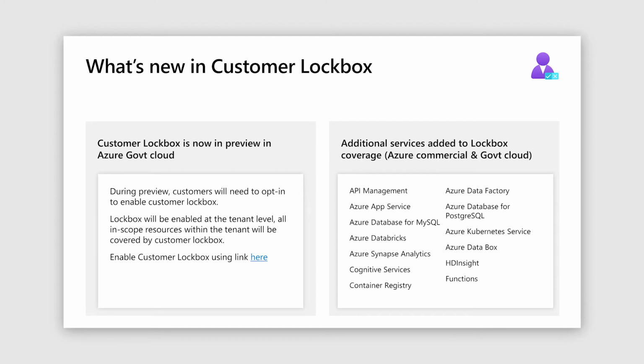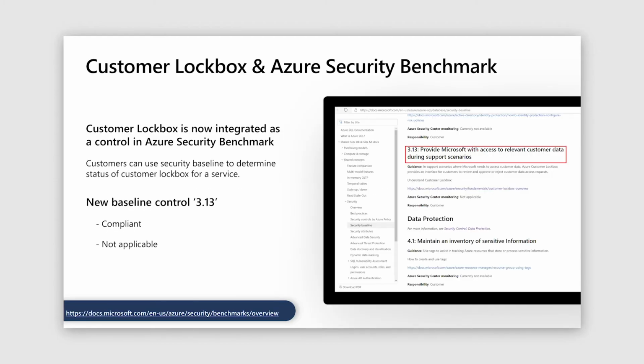So we are now announcing Customer Lockbox integration with Azure Security Benchmark as well. We have a new baseline control introduced, the Azure Baseline Control 3.13, which talks specifically about Customer Lockbox scenarios where a Microsoft engineer needs to be granted access to customer data as part of support scenarios. So for a service, you will be able to look at Azure Benchmark and see the baseline, look at this control and see whether it's applicable for that service or not.